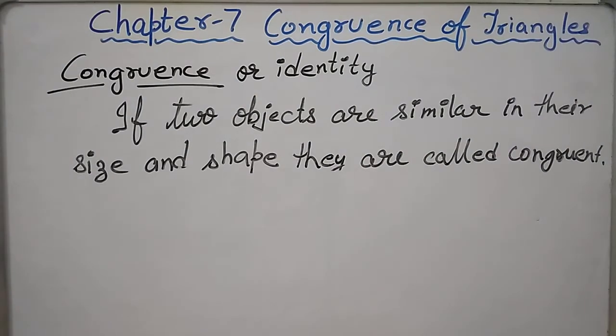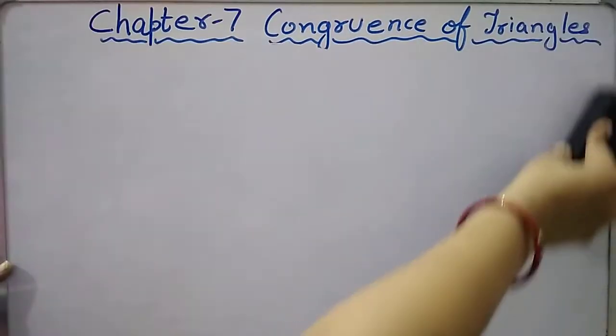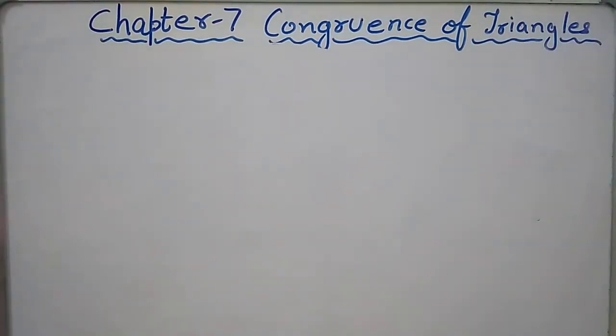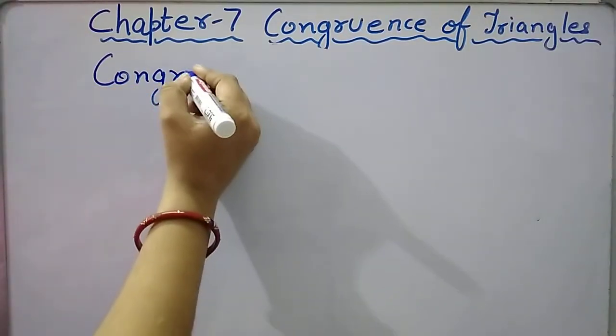So, the objects which are identical or copies of one another are always known as congruent objects, and that particular property is known as congruence. Here in this chapter we are going to study the congruence of triangles. But before this, let us understand congruence of a few other shapes. There are a number of geometrical shapes which can be considered for congruency. So first let us understand congruence of plane figures.